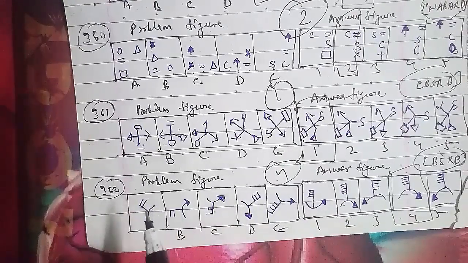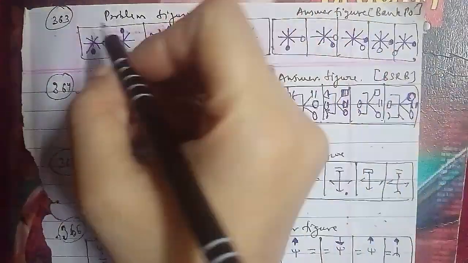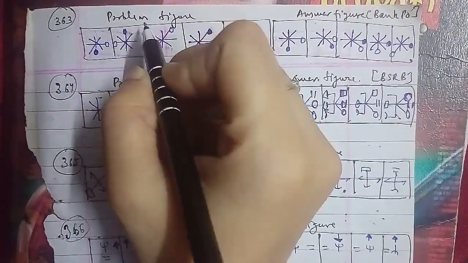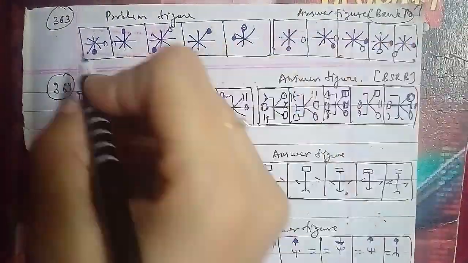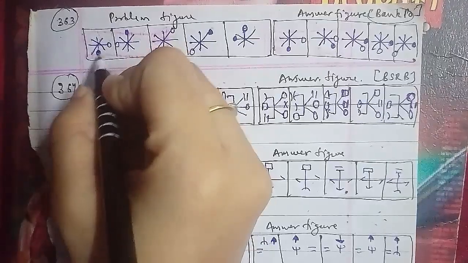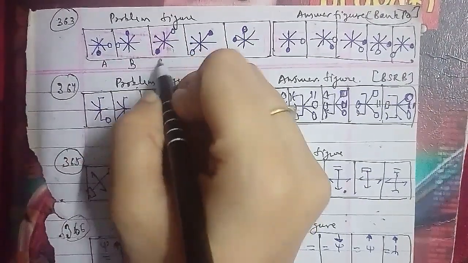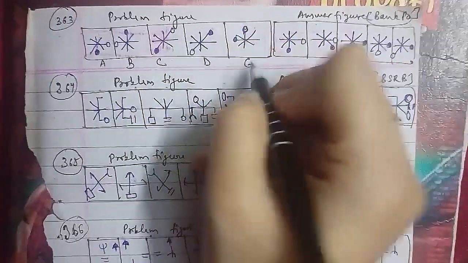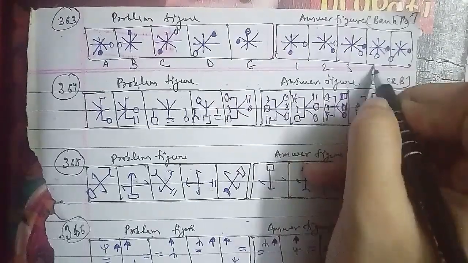Let's go ahead with the 363rd question of the session. These are the problem figures and the answer figures, which have been asked in the bank PO question paper. So this is your shaded circle and a white circle that is named as A, B, C, D and E, and respectively for the answer figures we have 1, 2, 3, 4 and 5 here.